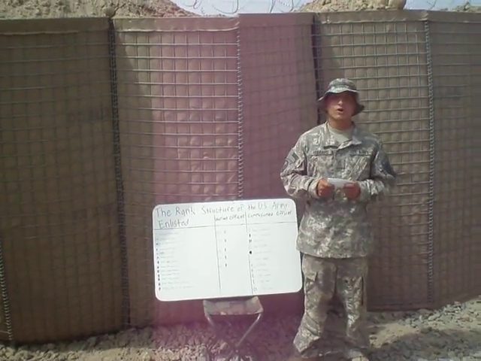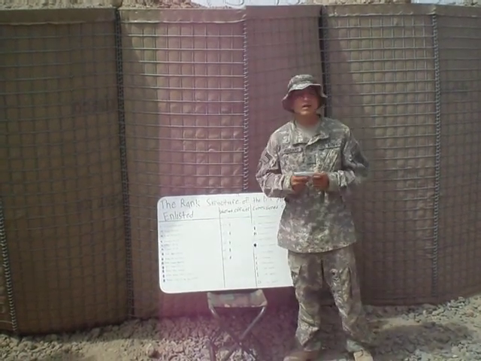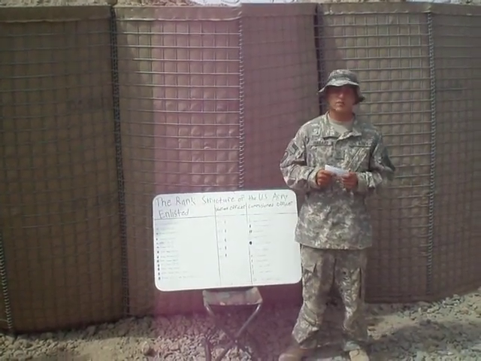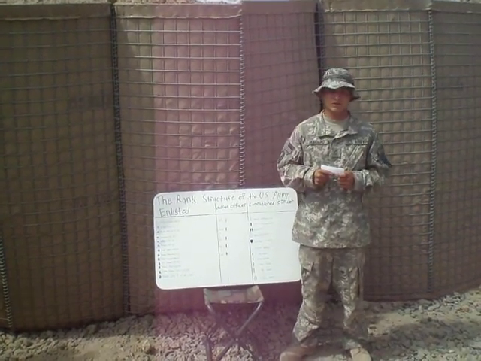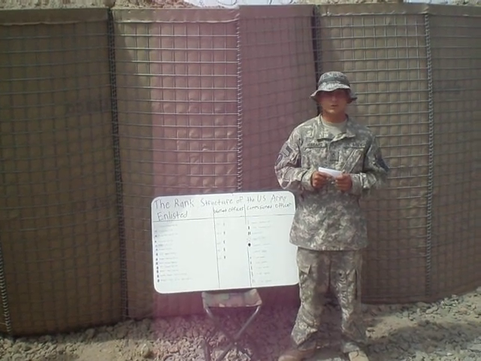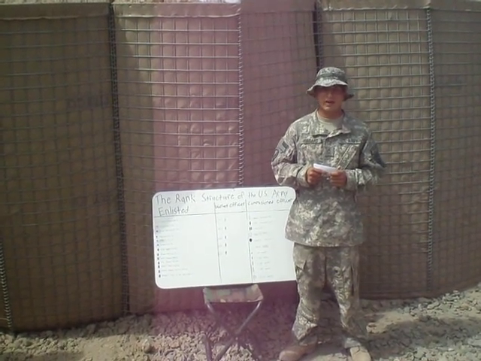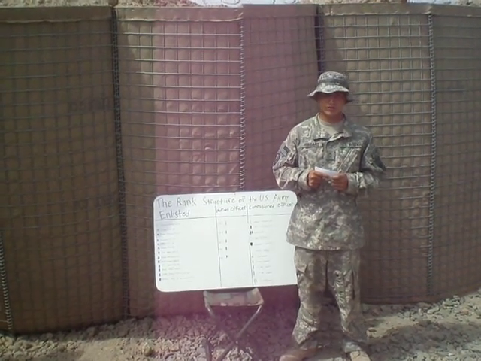The first area we'll talk about is the enlisted rank structure of the United States Army. The lowest level is a private. After a private is a PV2. The PV2 is also a private but has been promoted once. After a PV2 is a private first class. Then it is a specialist and a corporal. They are at the same pay grade, but a corporal has more responsibility because he is a junior non-commissioned officer.